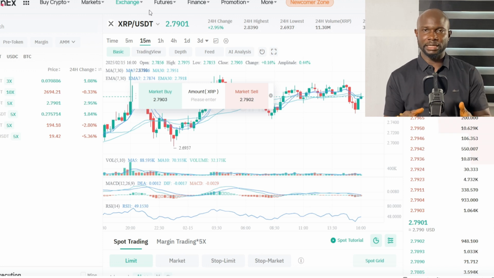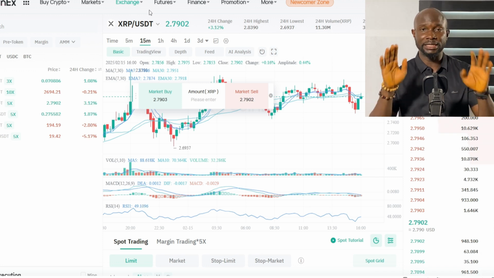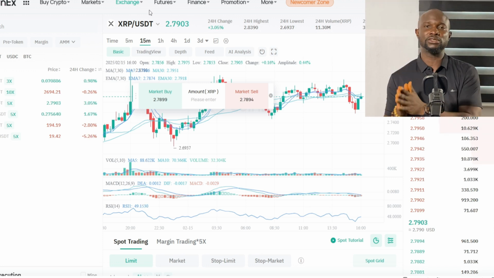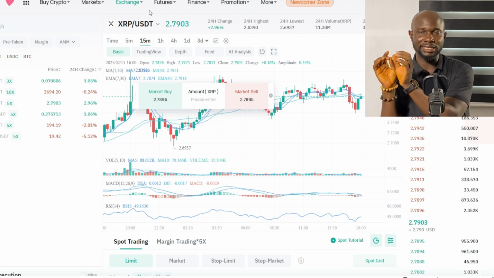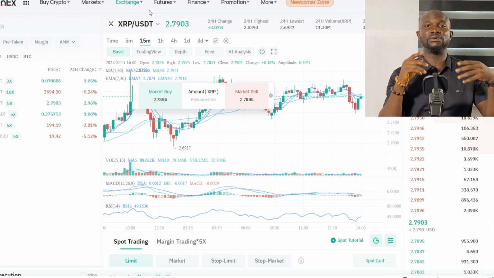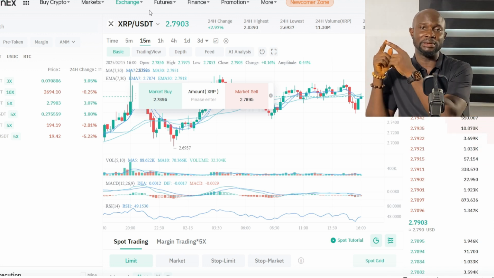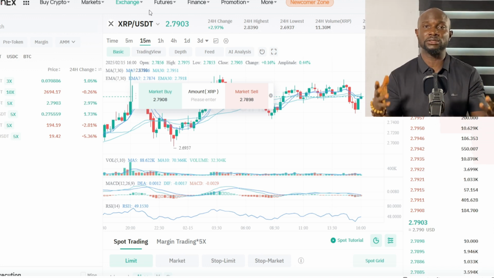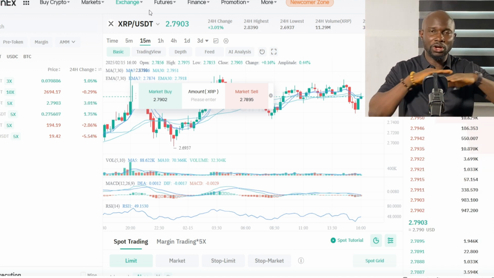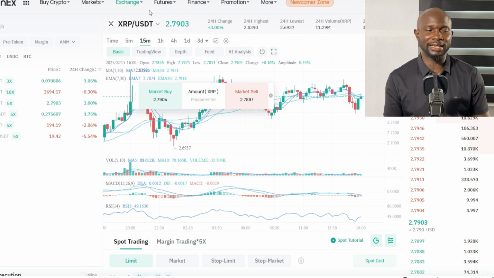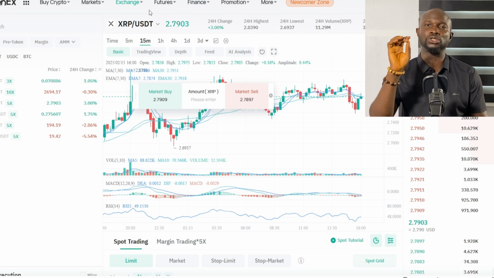So you have to be very careful. One of the ways you can do this, if you're a beginner and you want to invest your little amount of money and minimize the risk, and this does not guarantee that everything you invest in may turn positive, like may give you a good return. There are some that, when you invest in them, they turn to zero and you lose all your money. So I don't want this to happen to you, and that is why we warn you to only invest what you can afford to lose.